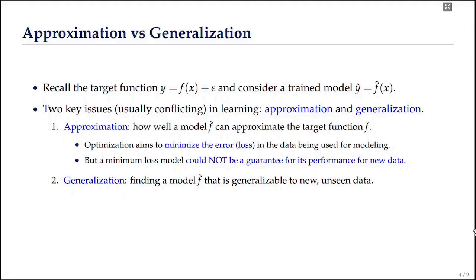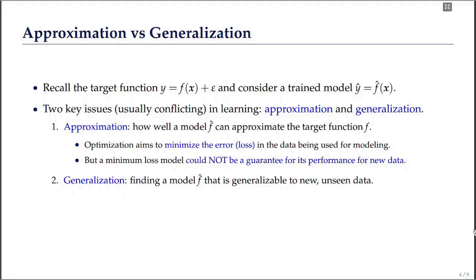When we say approximation, we intend to measure how well a model f hat can approximate the target function f. And when we say generalization, we measure the performance of the model on a new unseen dataset, or a dataset that is not used for training.